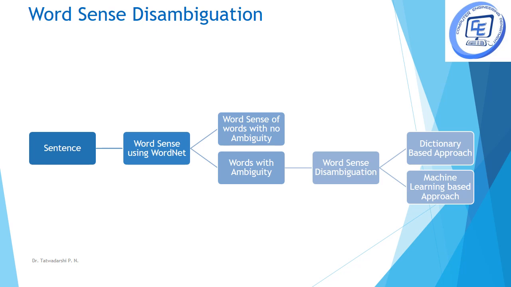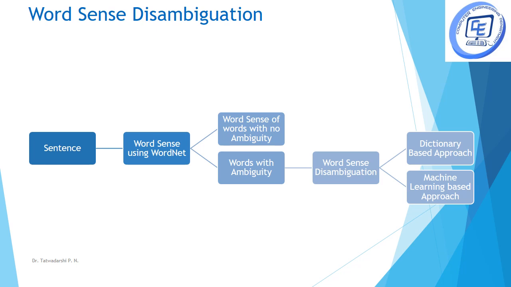Using the WordNet, we try to make sense of the whole sentence. The problem here is that in WordNet there are many different meanings for a single word. Which meaning has to be taken into the sentence to make sense of the whole sentence is a problem that we face. For that, we have word sense disambiguation.